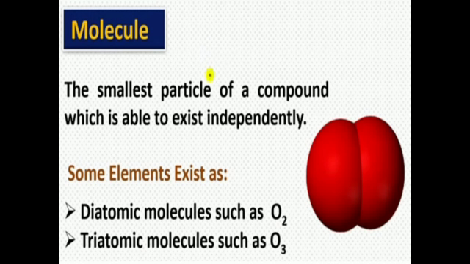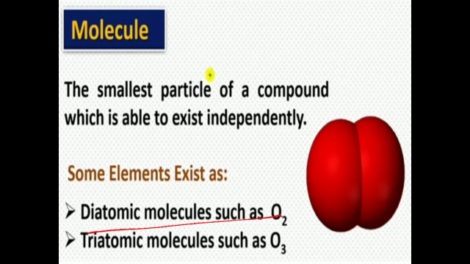If we see the non-metals, a molecule of oxygen consists of two atoms of oxygen, and hence it is known as a diatomic molecule, O2. If three atoms of oxygen unite in a molecule instead of the usual two, we get ozone, O3. The number of atoms constituting a molecule is known as its atomicity.